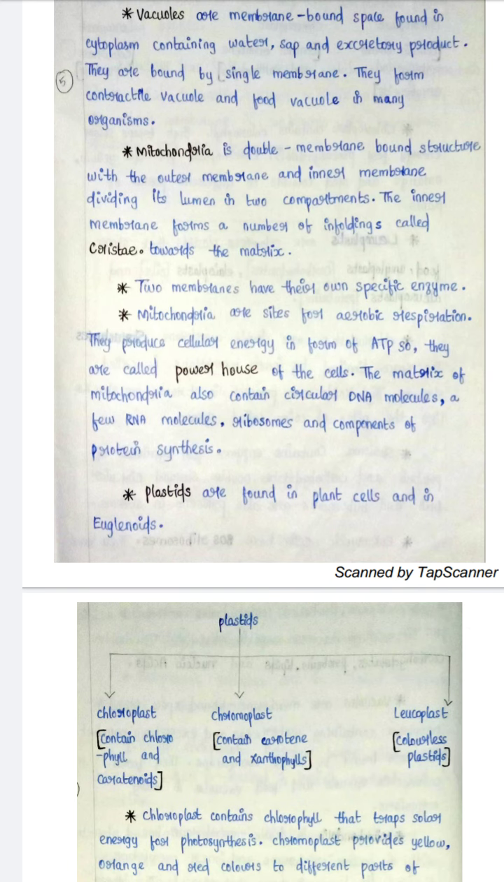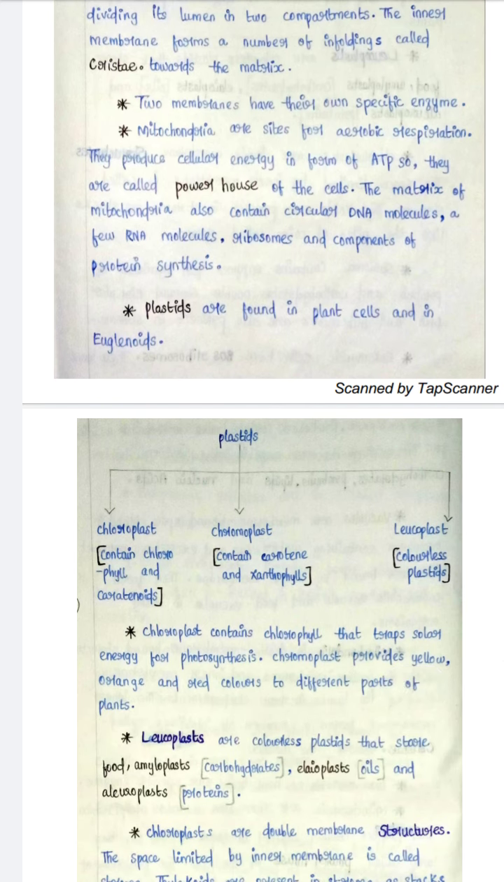Plastids are found in plant cells and in euglenoids. Under plastids, you have chloroplast, chromoplast, and leucoplast. Chloroplast contains chlorophyll and carotenoids. Chromoplast contains carotene and xanthophylls. Leucoplast contains colorless plastids. Chloroplasts contain chlorophyll that traps solar energy for photosynthesis. Chromoplasts provide yellow, orange, and red colors to different parts of plants. Leucoplasts are colorless plastids that store food such as carbohydrates, oils, and proteins.